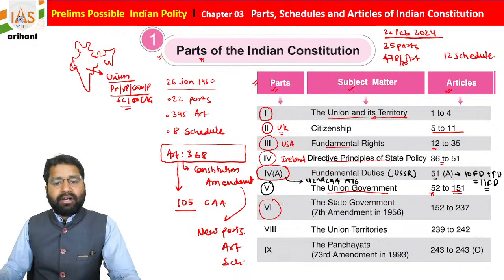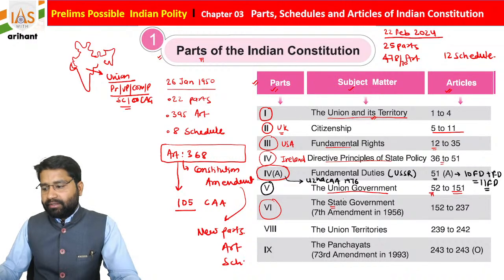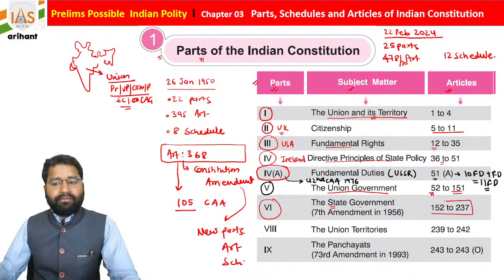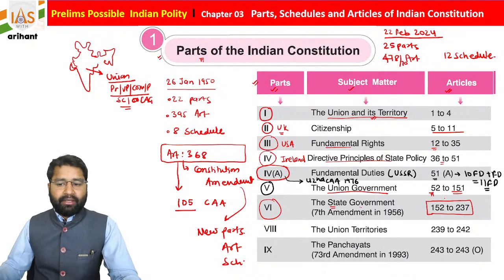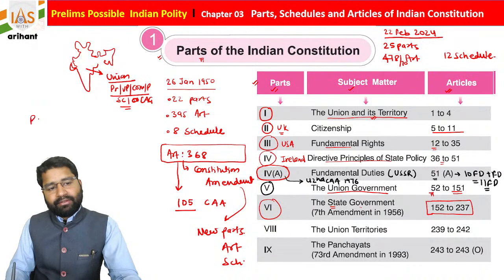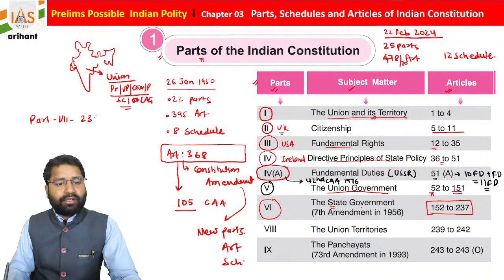Part 6 is the State government, Articles 152 to 237. Students, initially there was a Part 7 containing Article 238, but it was abolished.